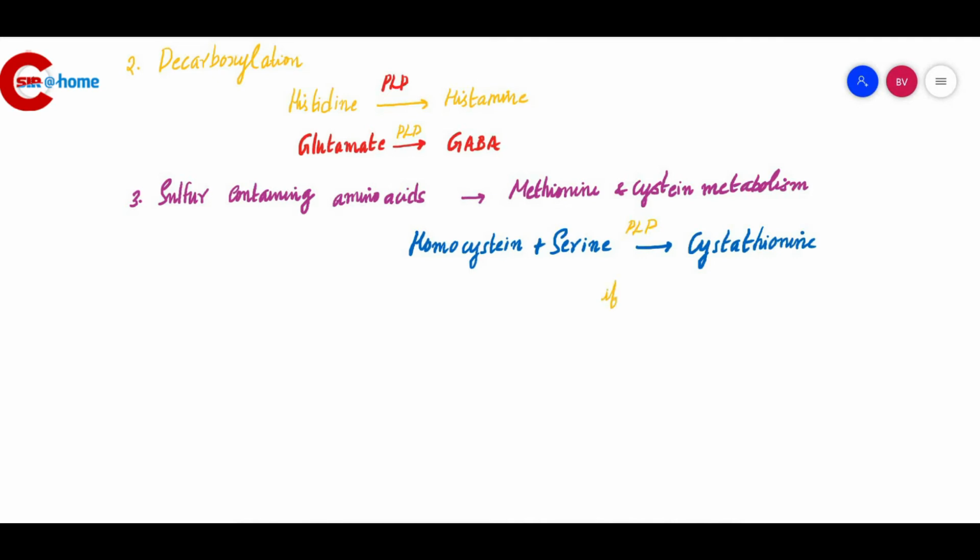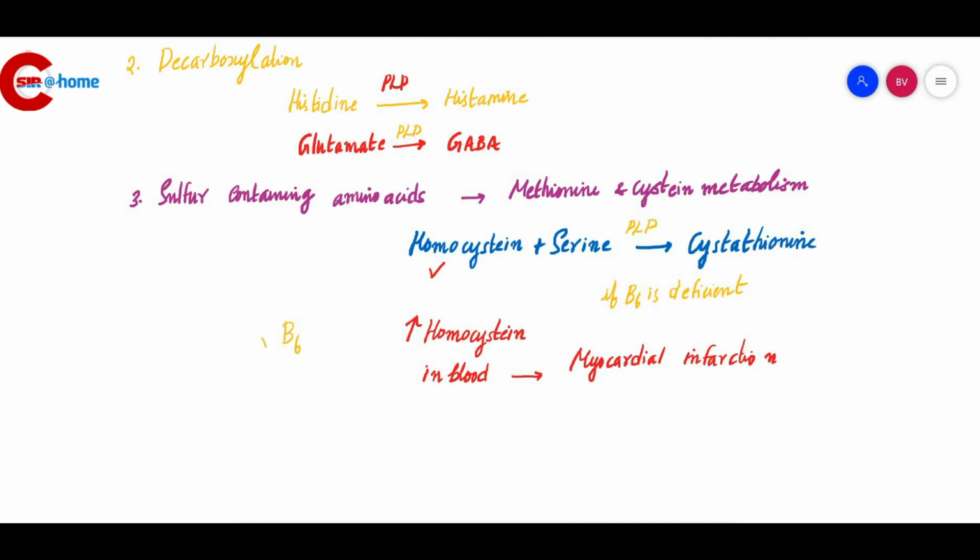So if PLP is absent, when it is absent, during vitamin B6 deficiency, what happens? Homocysteine cannot be converted into cystathionine. So the level of homocysteine in our blood is increased, and a high level of homocysteine in our blood is correlated with myocardial infarction.